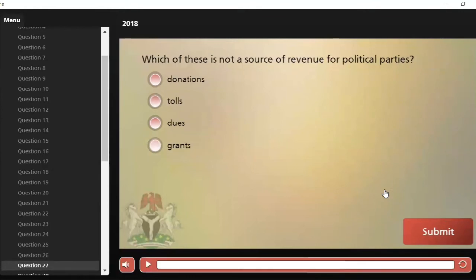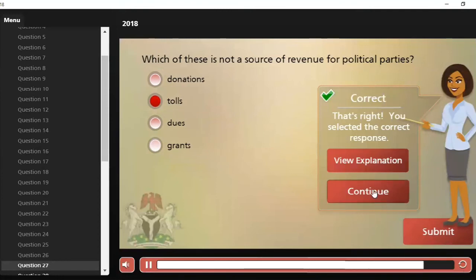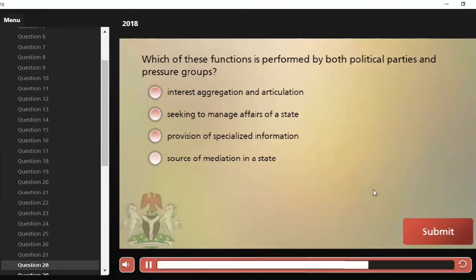Let's move over to the next question. Which of this is not a source of revenue for political parties? A, donations, B, tolls, C, dues, and D, grants. Of course, clearly our answer is option B. Tolls is not a source of revenue for political parties. Option B is the correct answer.